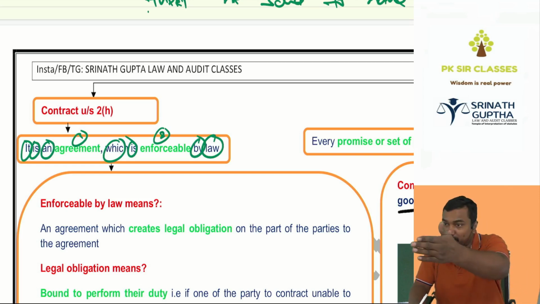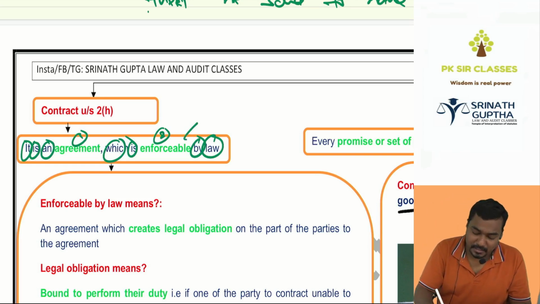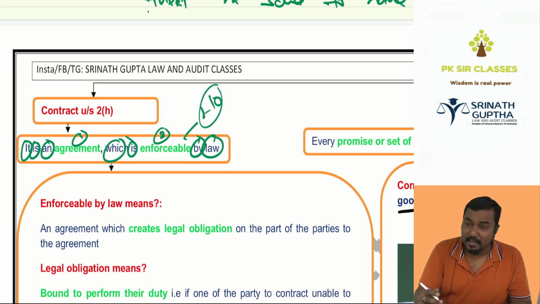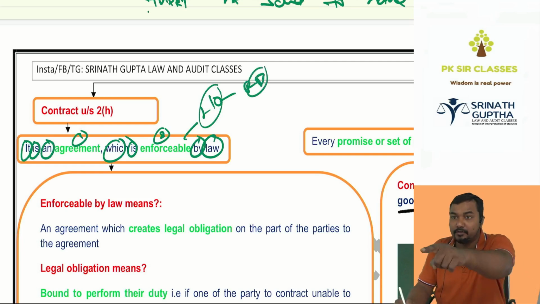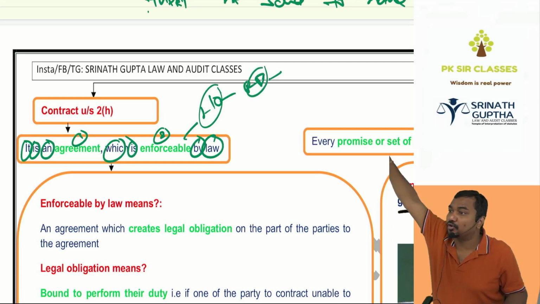I'm selling the car to Ishwar. Ishwar has to pay the money. Who said that? The Sale of Goods Act. The obligation is there on the buyer to pay the money as per the act. इसको बोलते हैं legal obligation. Enforceability means which creates the legal obligation. Legal obligation means bound to perform respective duties. You should do your duty, I should do my duty. If you are unable to perform your duty, I have a right to go to court of law for justice.